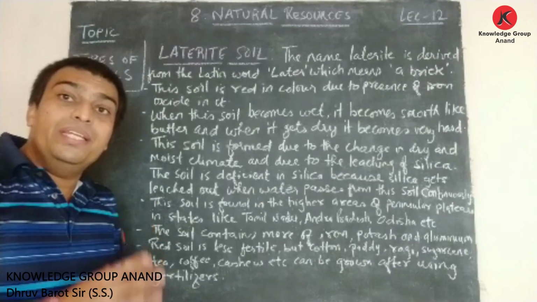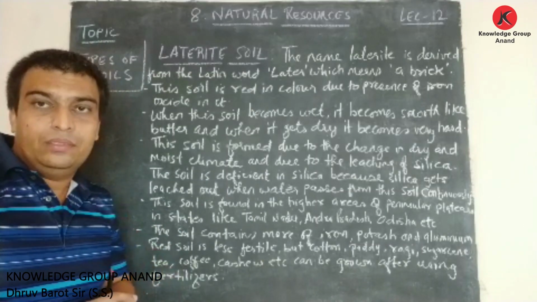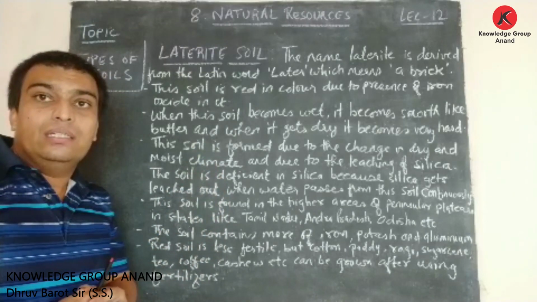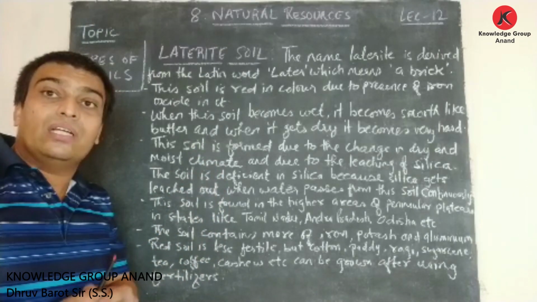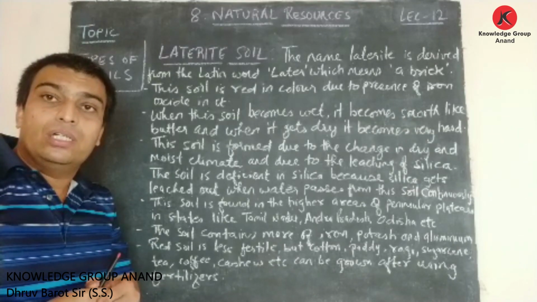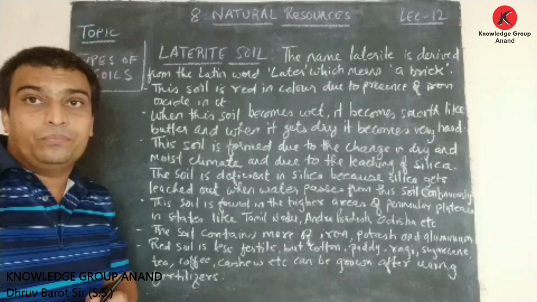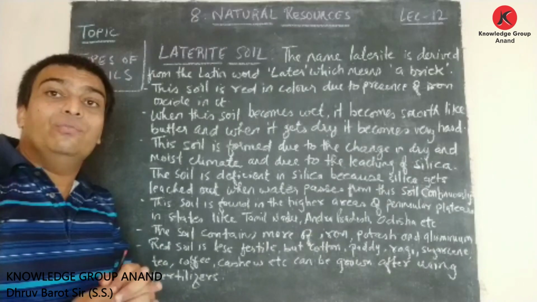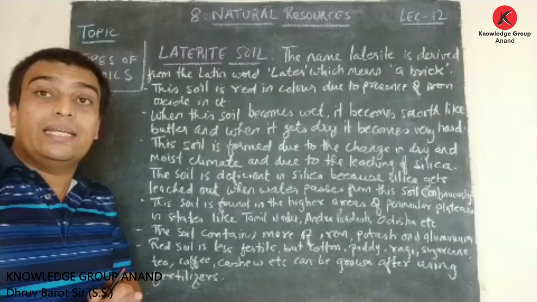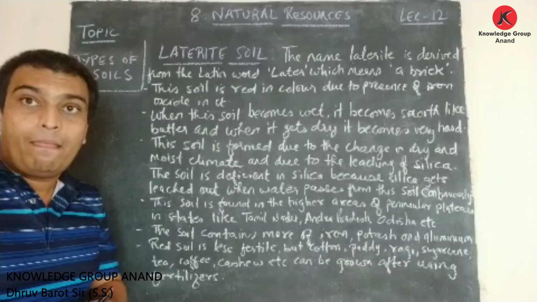As we all know, this laterite soil has the composite characteristics of a combination of clay and sand together, and that is why it is very useful in preparing bricks. This type of soil is used in the making of bricks.